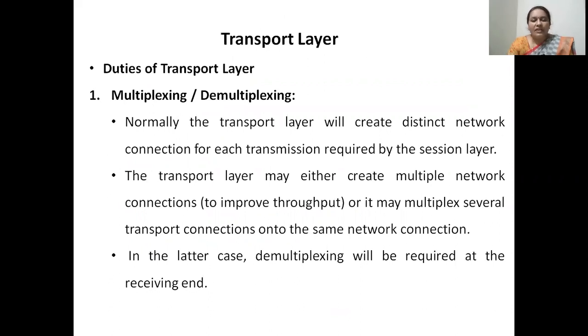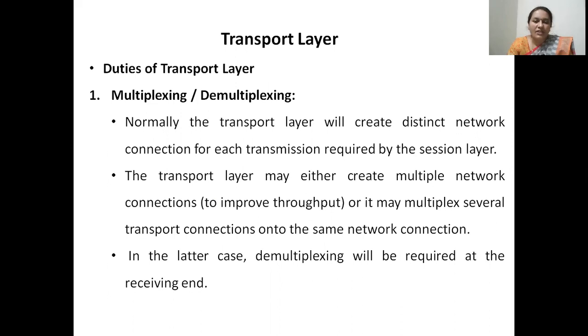The transport layer is responsible for end-to-end data transmission on the OSI model as well as on the TCP/IP model. It has several duties to perform, out of which the first duty is multiplexing and demultiplexing. The transport layer will create a distinct network connection for each transmission required by the session layer.